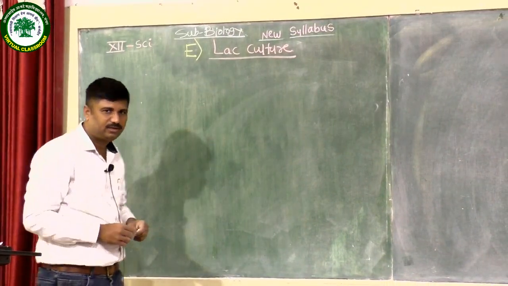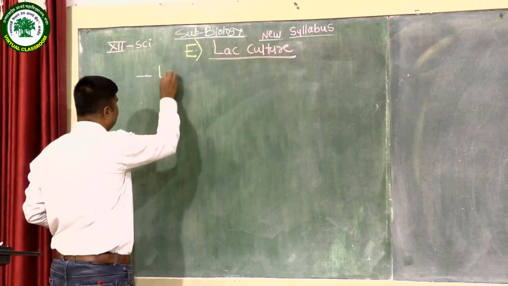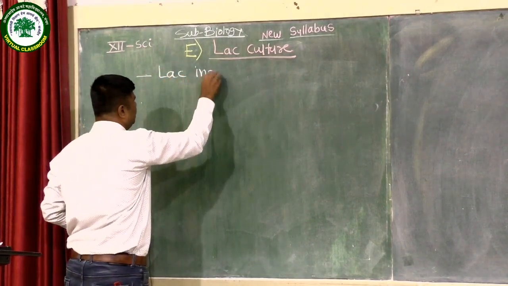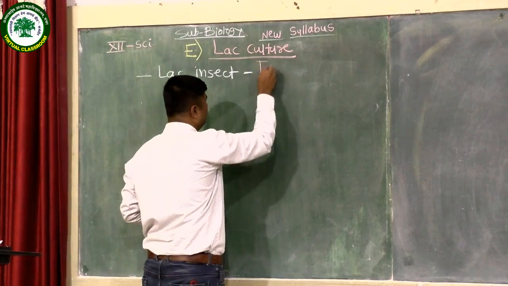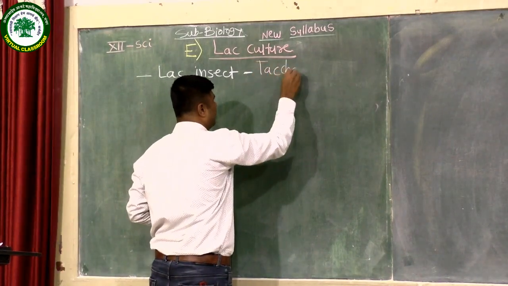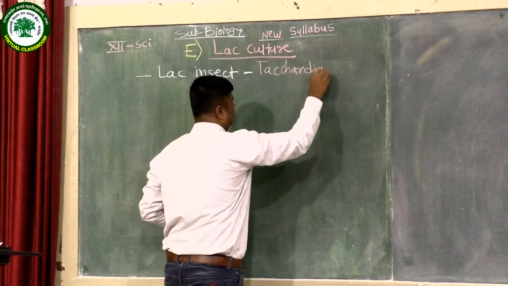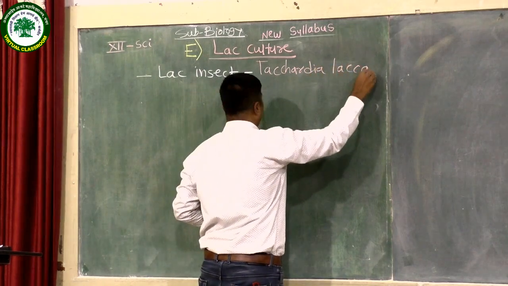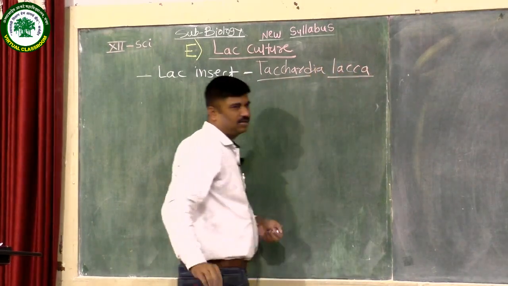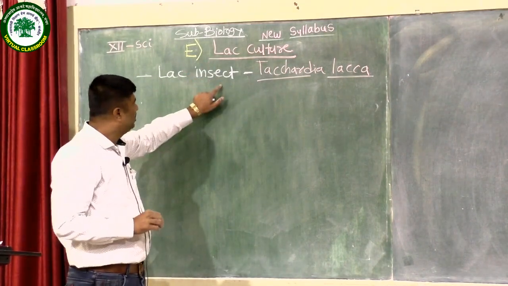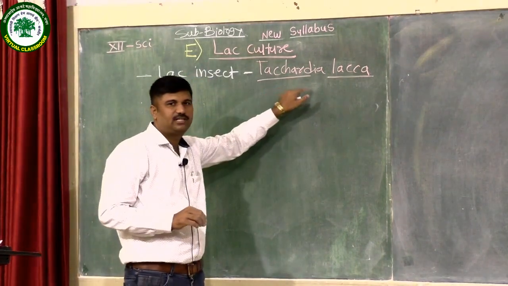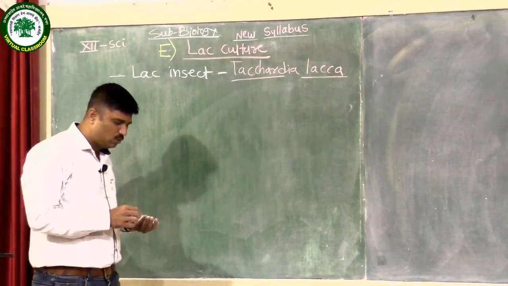Then lac culture. It is related to the lac insect. The insect name is Tachardia lacca. Tachardia is the name of the genus and lacca is the name of the species. Lac culture is related to this insect, Tachardia lacca, which produces